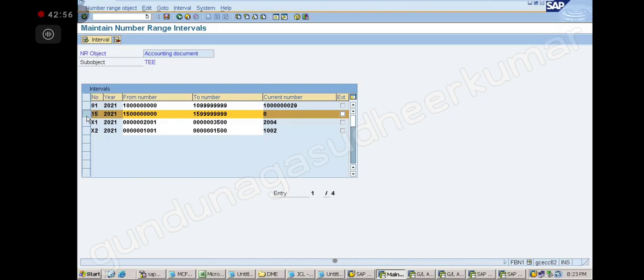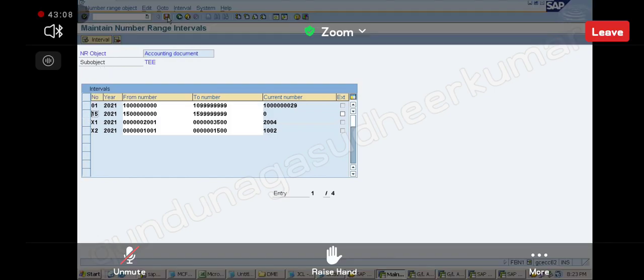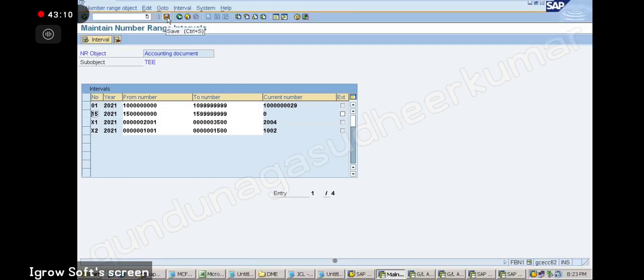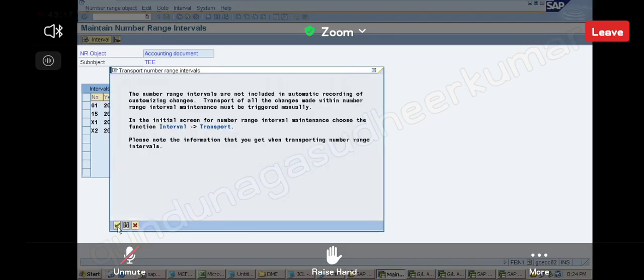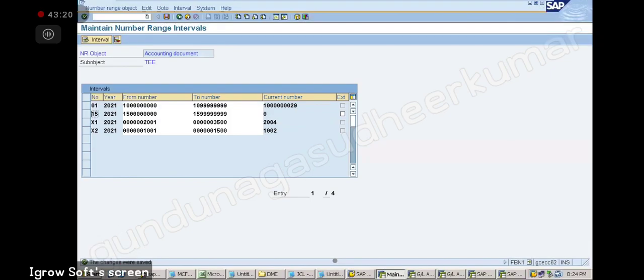So whenever it asks for a certain number, we have to give the number. Document number it is asking, just give it. Now clearing document number range will be different, right? Yes, this is the clearing document number. So why is it asking 15? Because for outgoing clearing number, it will take the 15 series. Open item is created with 1 series. Clearing document will be with the 15 series.